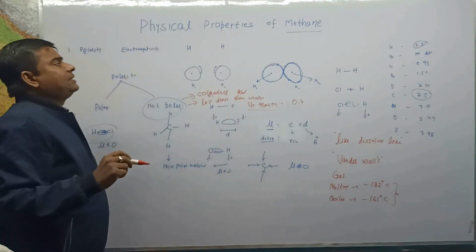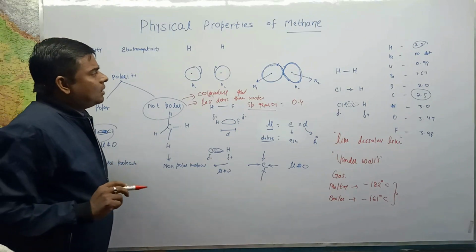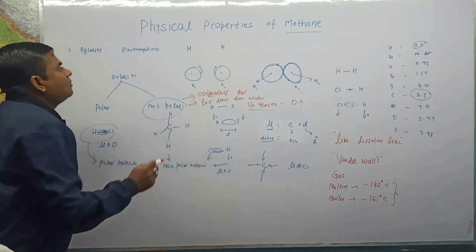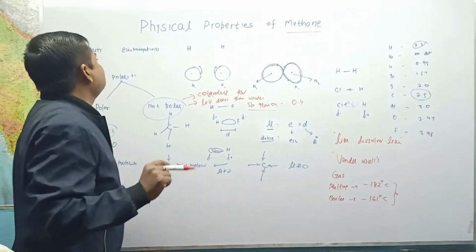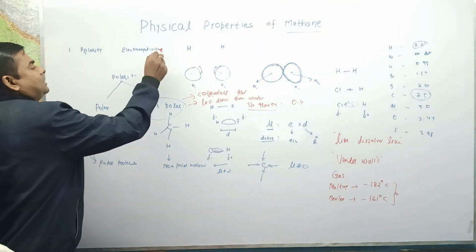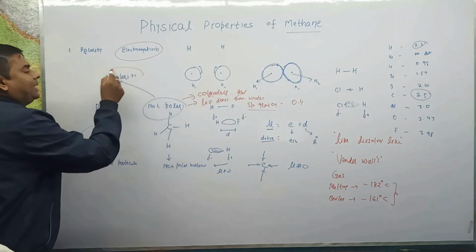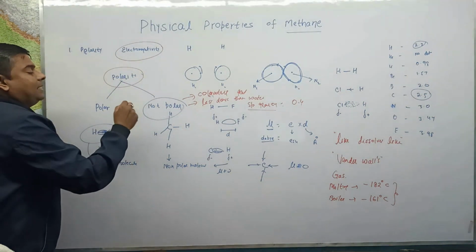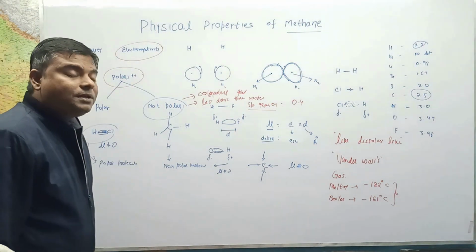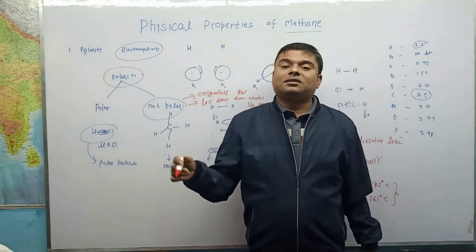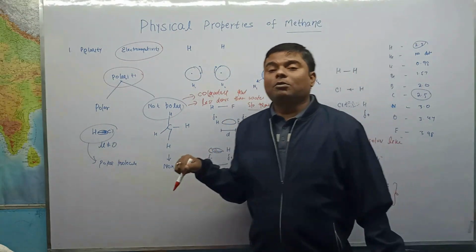I hope everything is clear now. Why is methane a gas, and why is it a non-polar molecule? The factor that plays a role is electronegativity. Depending on the polarity of the bonds, a molecule may be polar or non-polar. It is non-polar when the resultant vector sum of all the dipole moments is 0.